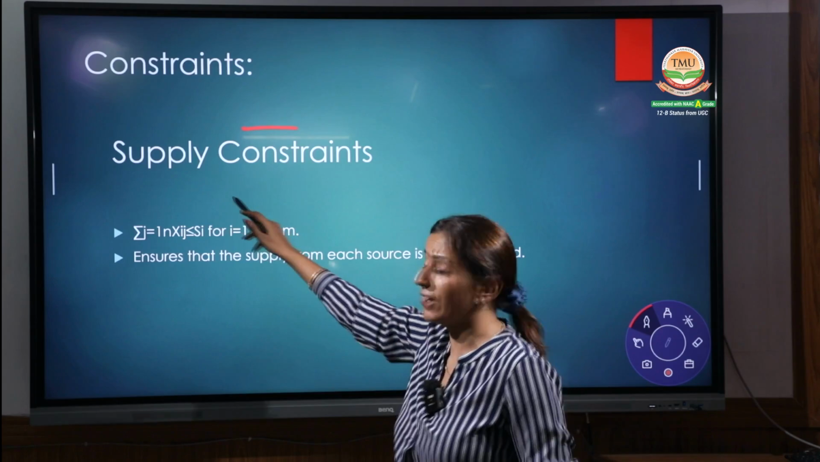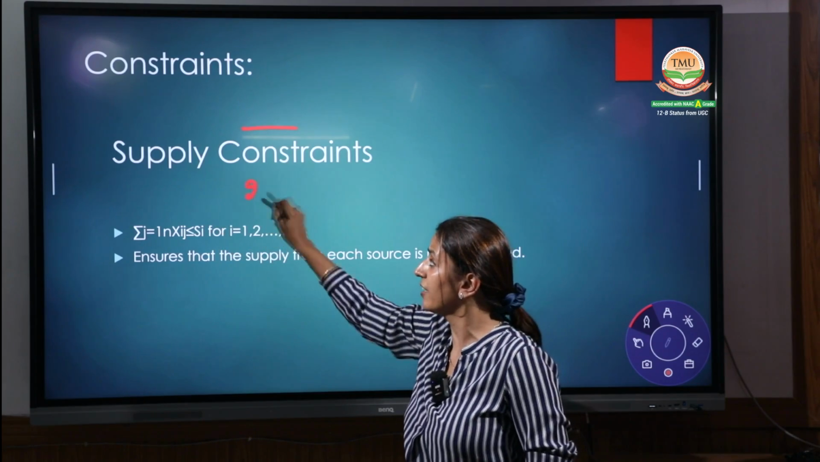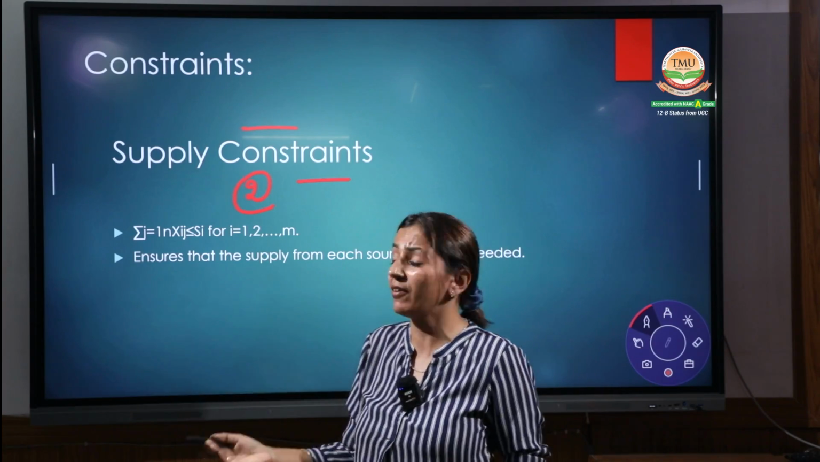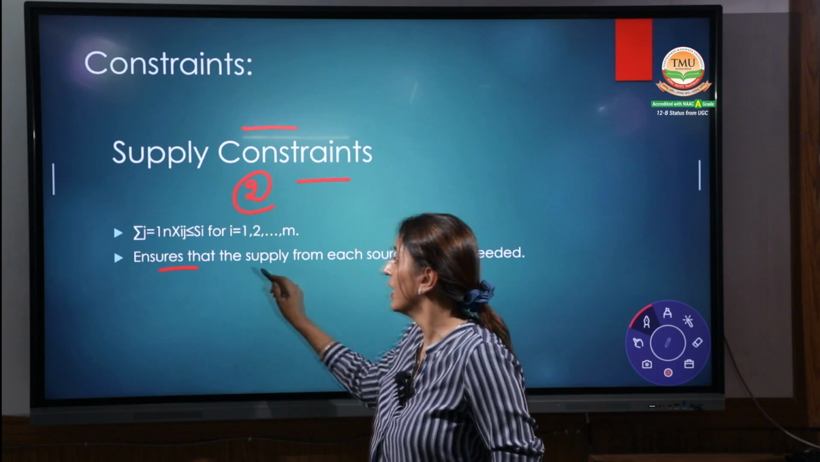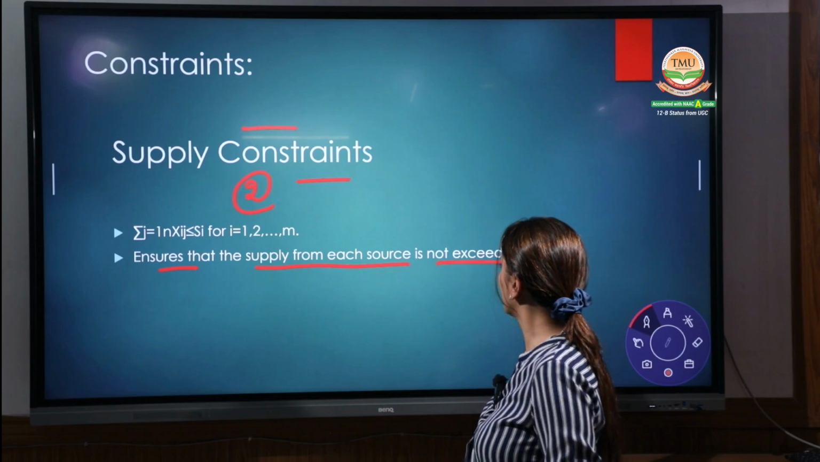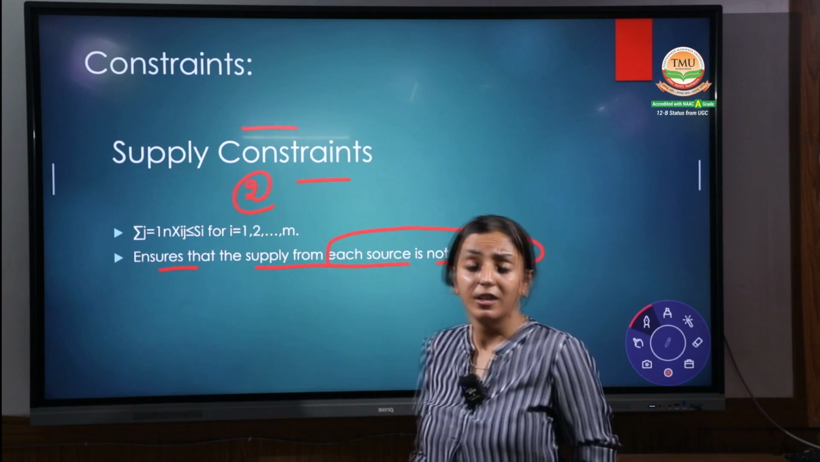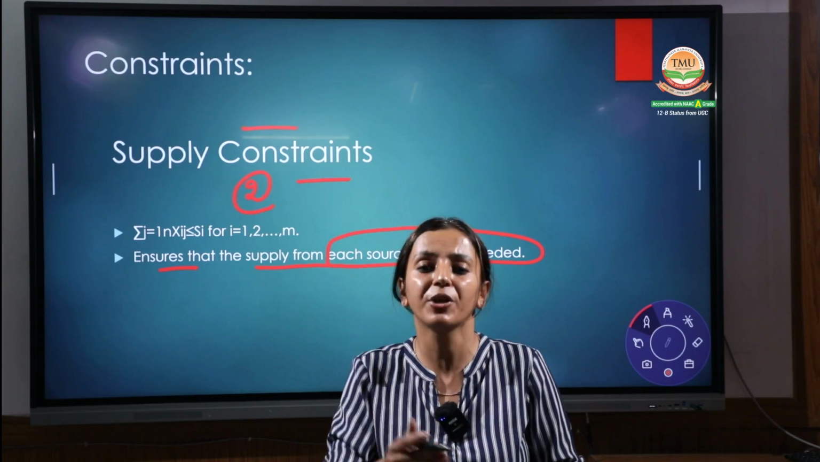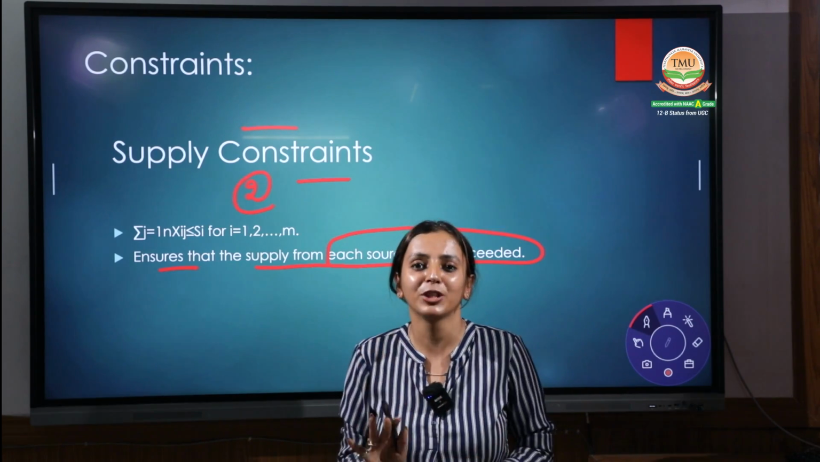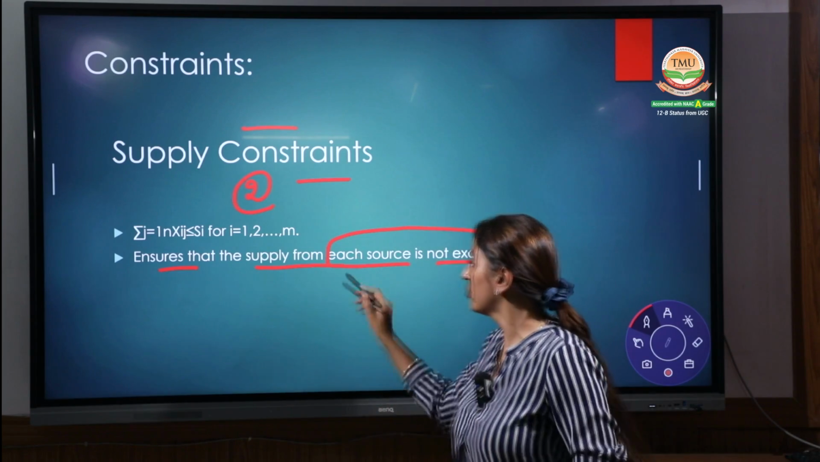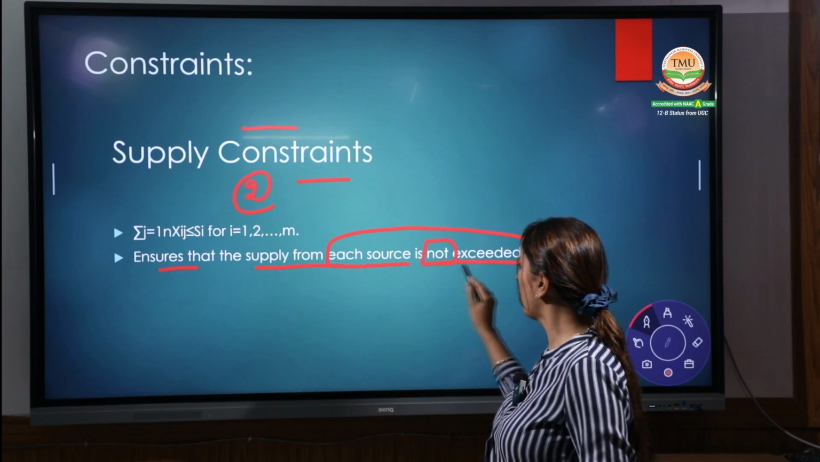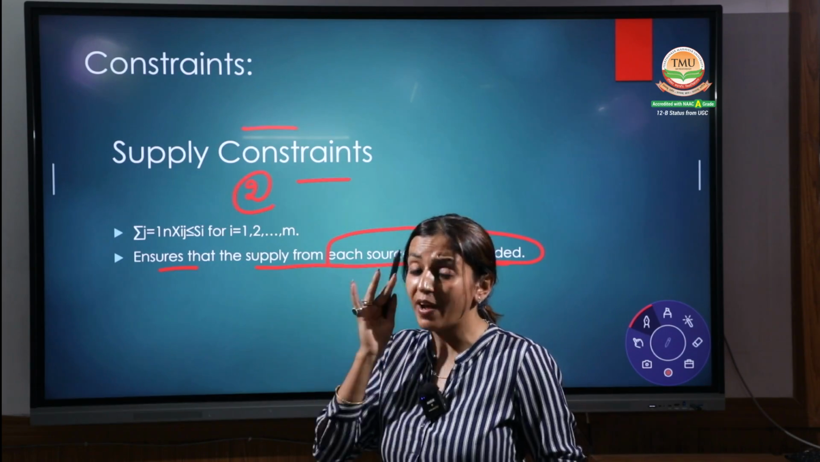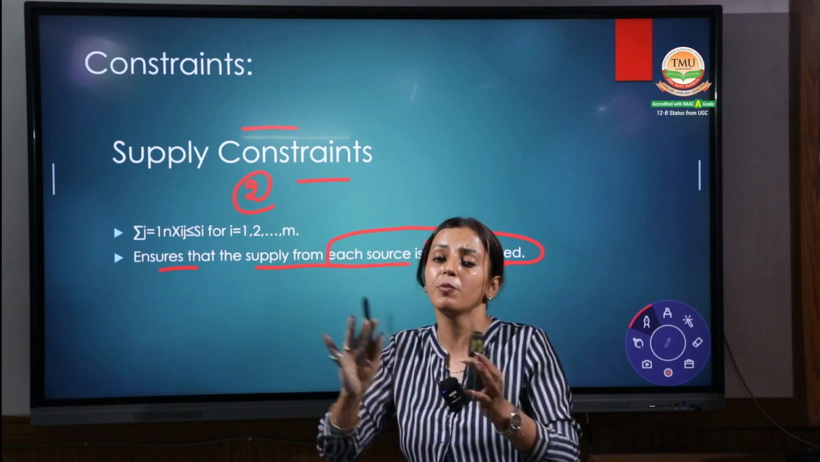The second constraint we have just discussed is in the part of supply. The one who is supplying the goods will ensure that the supply from each source is not exceeded. See, I have produced only 100 units. How much goods can we transfer? You tell me. Only 100 units can be transferred. That means your supply should not exceed that quantity level, right? This is my constraint. We have to be clear that my production cannot be more than that.